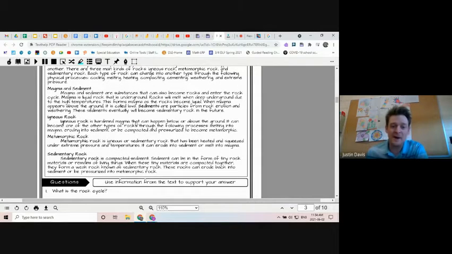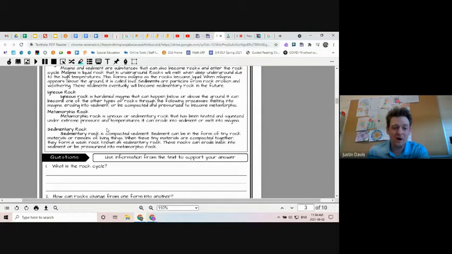Igneous rock is hardened magma that can happen below or above the ground. It can become one of the other types of rocks through the following processes. It can melt into magma. It can erode into sediment or be compacted and pressurized to become metamorphic. Metamorphic rocks are igneous or sedimentary rocks that have been heated and squeezed under extreme pressure and temperatures. It could also erode into sediment or melt into magma.